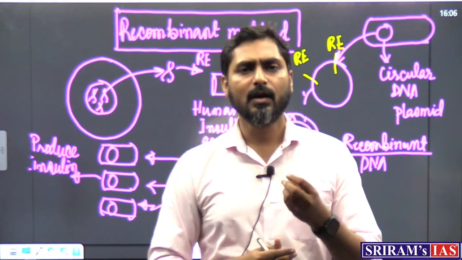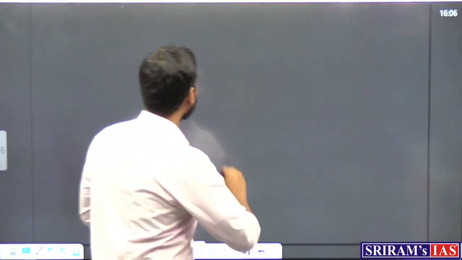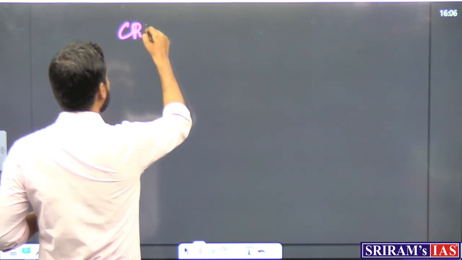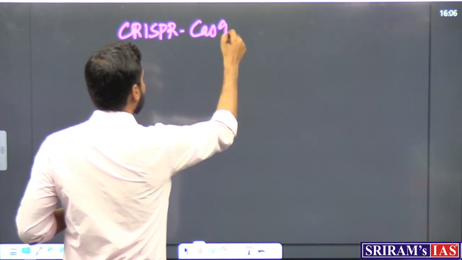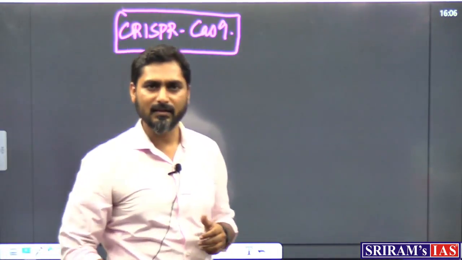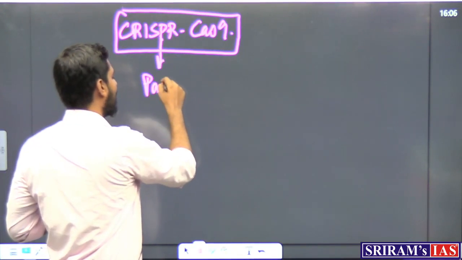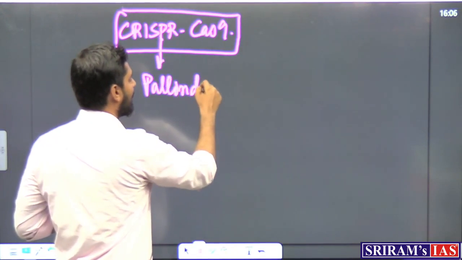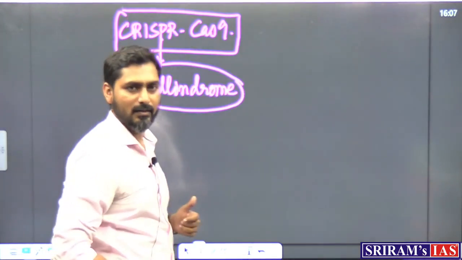So, you would see or you would hear that CRISPR-Cas9 is being used. What is this CRISPR-Cas9 that you often see in the news? In this, the bacteria identify a particular pattern which is known as the palindrome pattern.